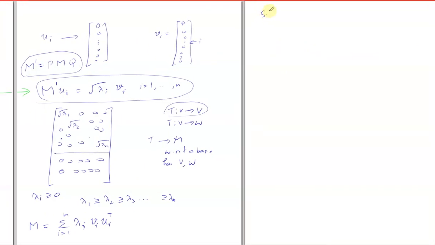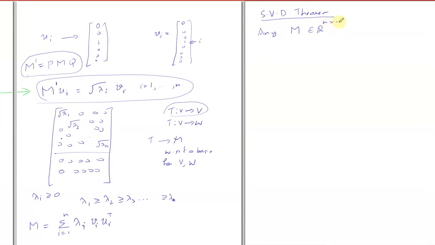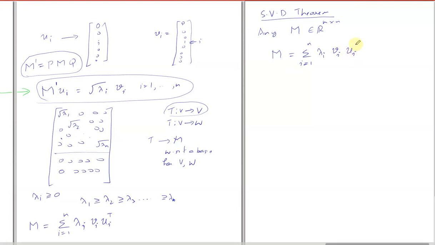The singular value decomposition theorem states that any matrix M belonging to R raised to M by N can be written as M equal to summation over i equal to 1 to n of lambda i Vi Ui transpose, where it is not lambda i, it's actually going to be square root of lambda i here.